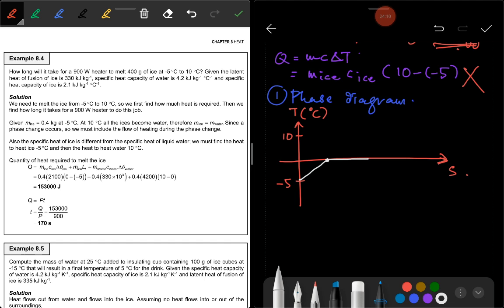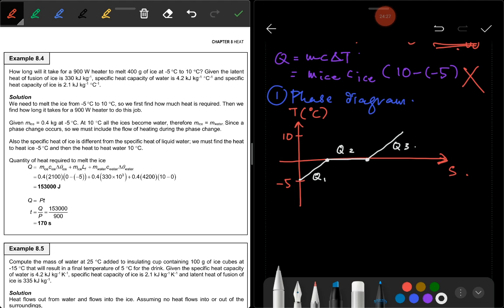When it has totally melted here, the temperature will increase to 10. So you can see here, there is Q1, Q2, and Q3.